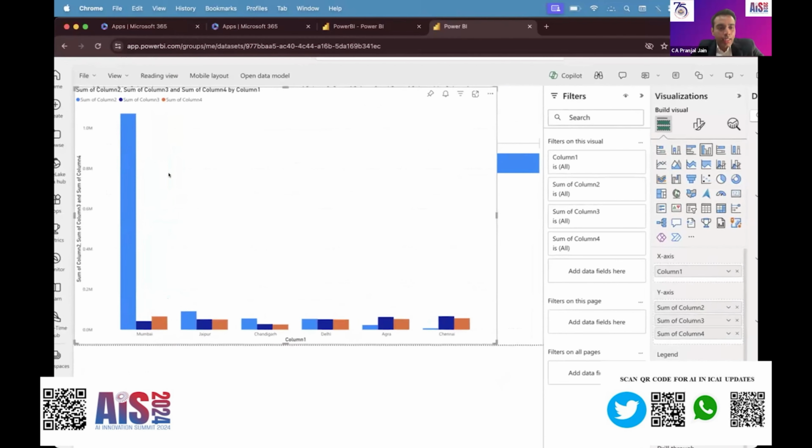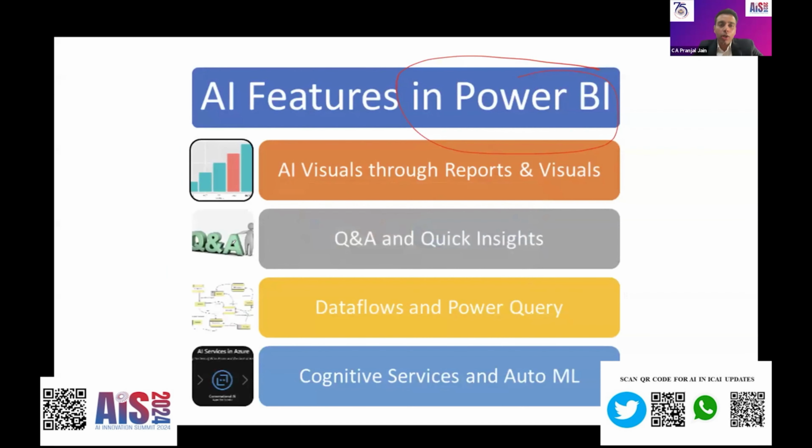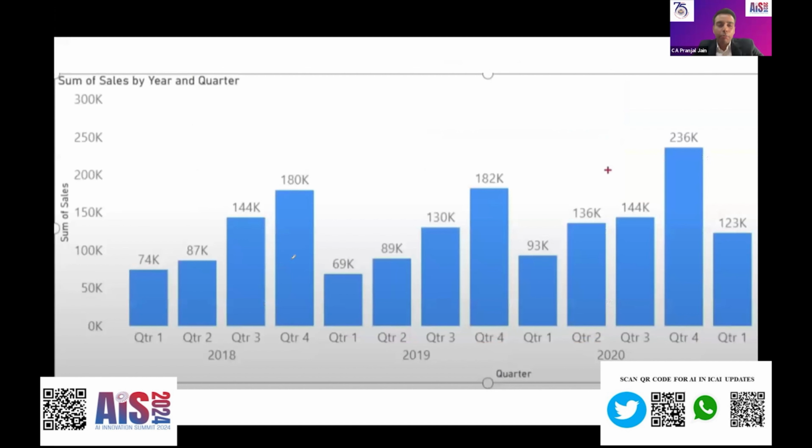But the thing that you all have been waiting for, sir, where is AI in it? Let me show you where AI is in it. That was a first degree automation that I first discussed with you. Now, I have pulled up a quarter sales detail of the client. What I can see, in quarter 4, there was 236K of sales, and then the next quarter, the sales almost just dropped by half. Why did it happen?